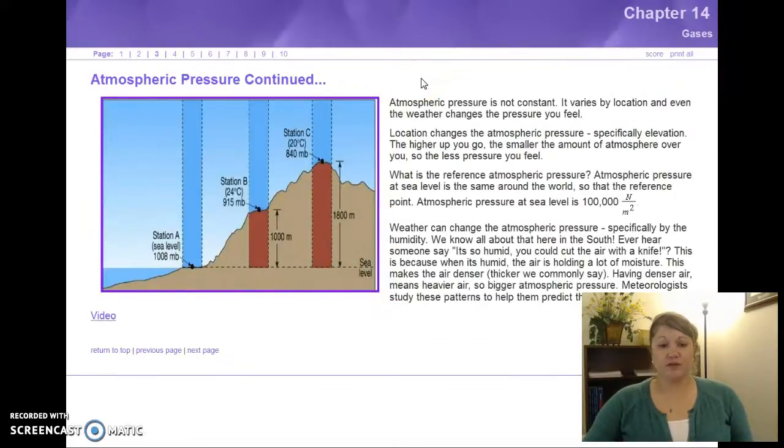Now, atmospheric pressure depends on elevation, right? Because the higher in elevation you go, the less air is above you. So the higher the elevation, the less the atmospheric pressure. Well, where can we get a reference, a starting point for this pressure? Well, that's at sea level, because that's the same around the world. And at sea level, atmospheric pressure is 100,000 newtons per meter squared, also known as 100,000 pascals.